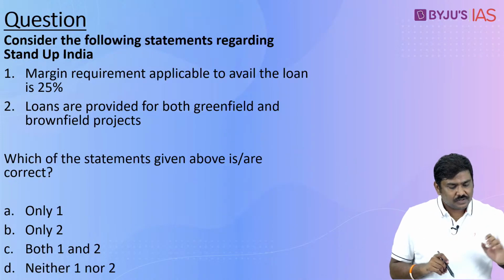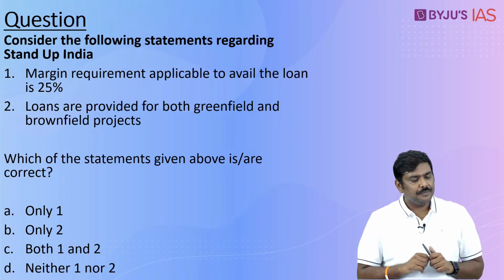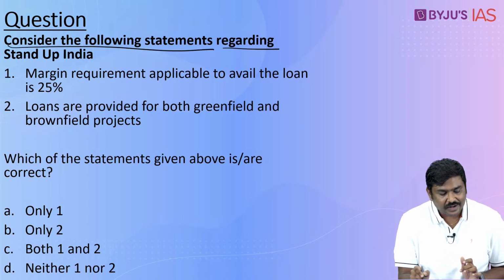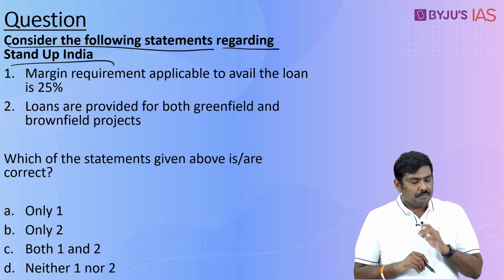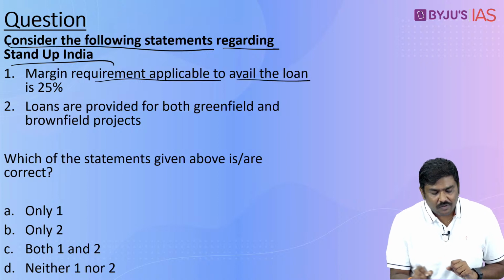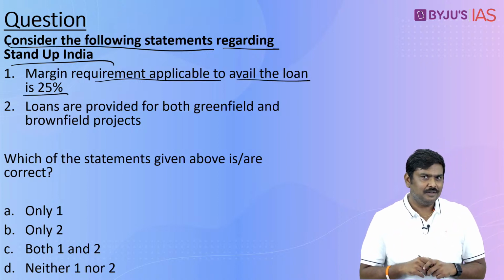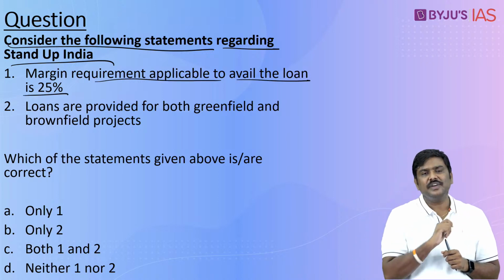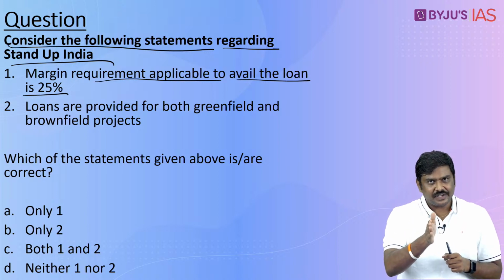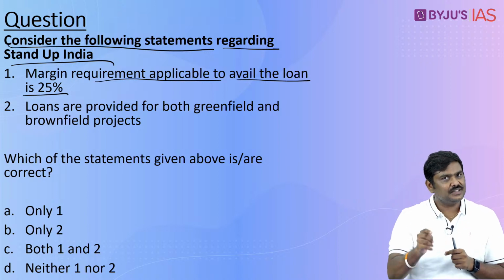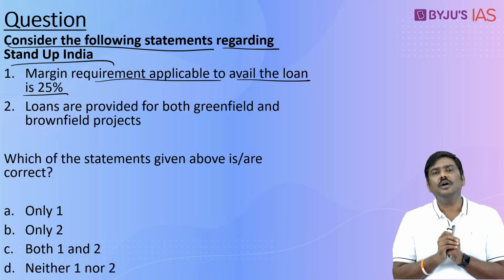Done? So based on this particular discussion, I have given a question here. Consider the following statements regarding Stand Up India. Margin requirements applicable to avail the loan is 25%, right? What is the meaning of this? Follow this very carefully. Until very recently, margin requirement was in fact, yes, 25%, meaning what?